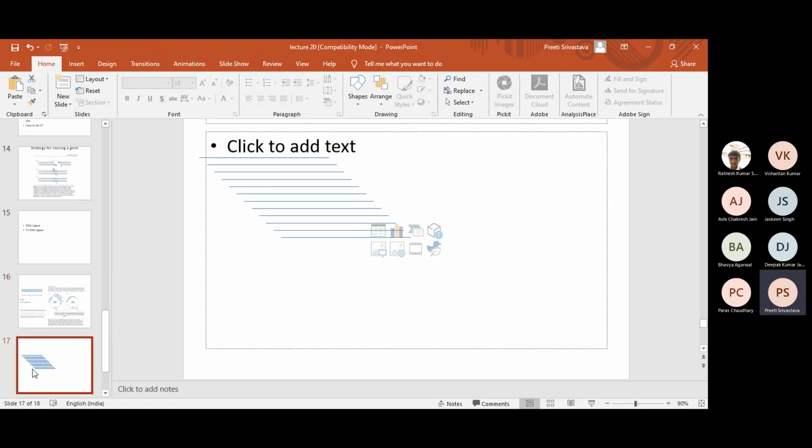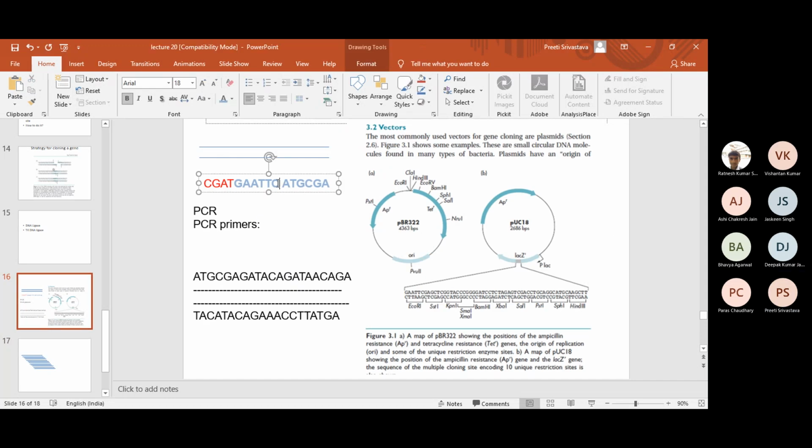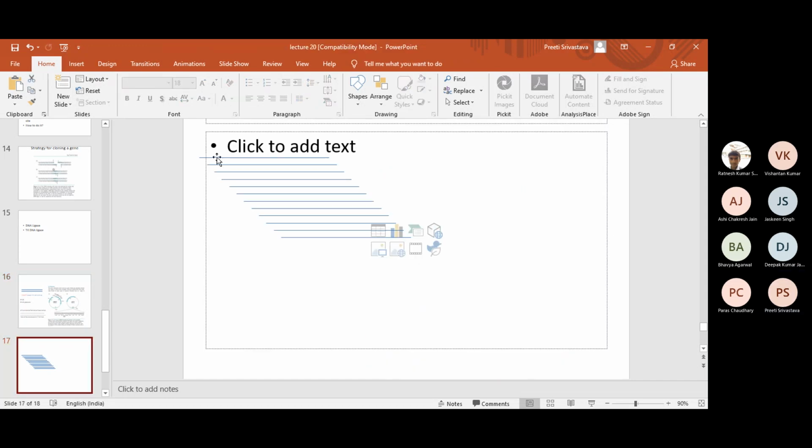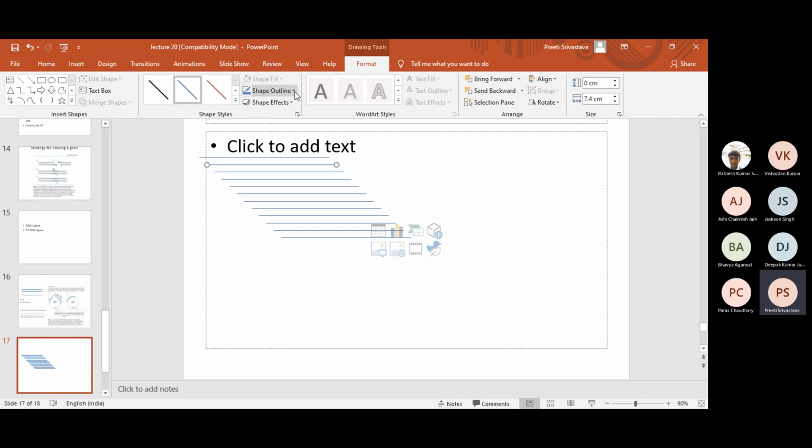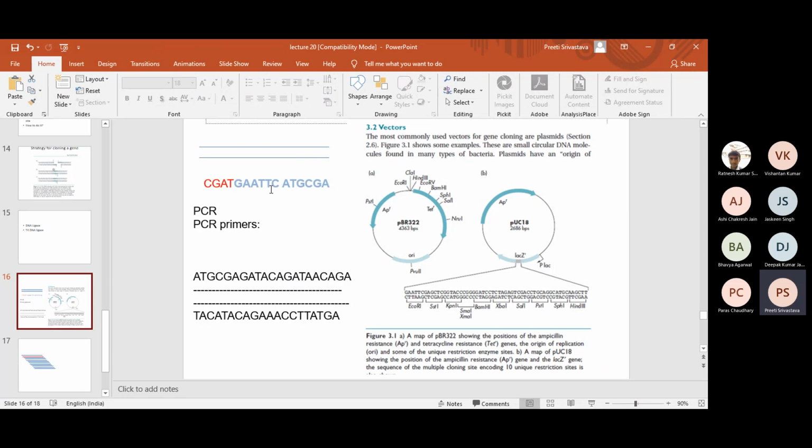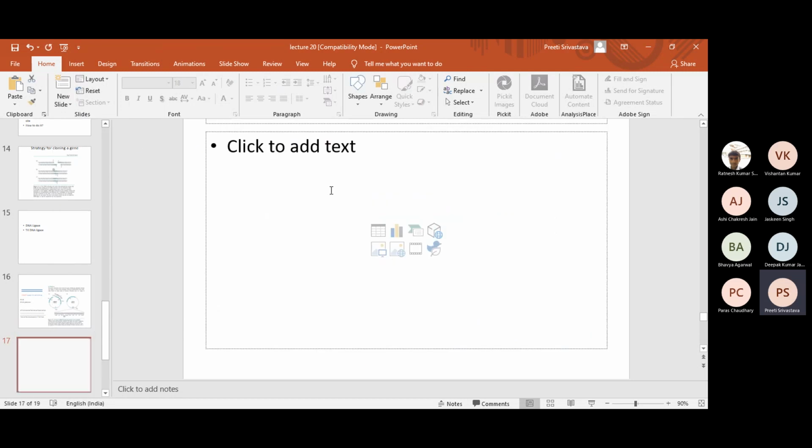So ultimately, class, you will have a lot of these amplicons, and all of these amplicons will have at the edges a sequence which is this. Everybody agrees with this or no? Yes or no? Yes, ma'am. In this case, ultimately, all of these amplicons will have an equivalent site. So what will be the next step? The next step will be that you do PCR amplification.